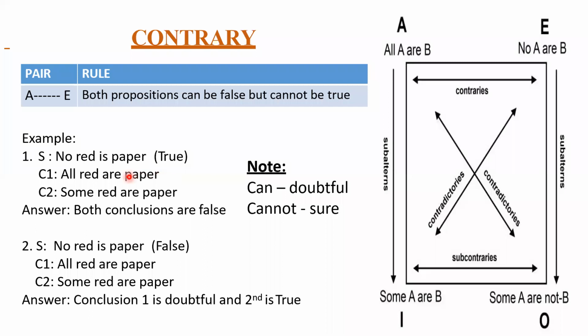Okay, now you got the answer for conclusion one. It is false. Move to statement one and conclusion number two. Statement one says no red is paper, no is here. And some red are paper, some is here. So it is going in the opposite direction. Opposite means contradictory. Contrary says opposite. So in the question they are telling true, it means that this is false. So your final conclusion is both conclusions are false.